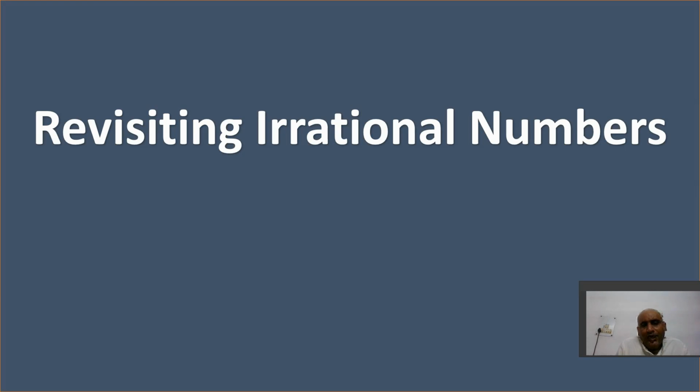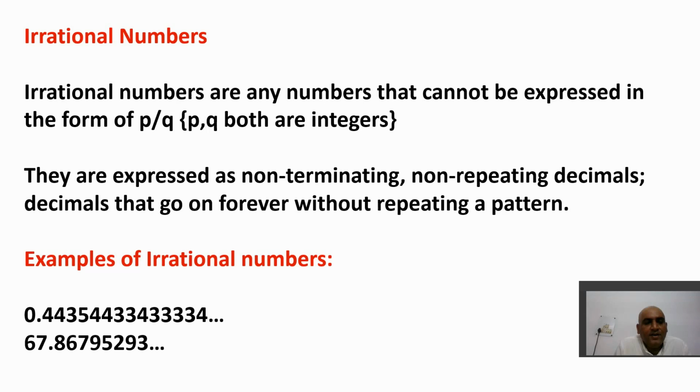So the next heading you have to work on here is revisiting irrational numbers. Just now in the ninth class also we learned about irrational numbers. Have a quick glance at it before moving on to the main thing which we have learned here. So irrational numbers are what? Irrational numbers are the numbers which cannot be expressed in the form of p by q. Let's say root 2, root 3. You cannot break this root 2 in the form of p by q.